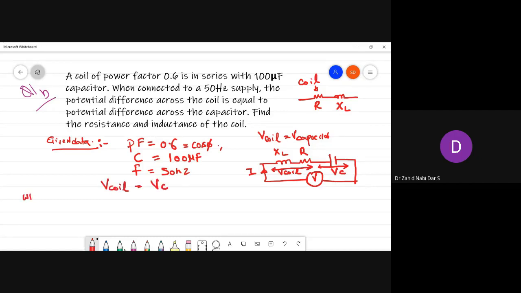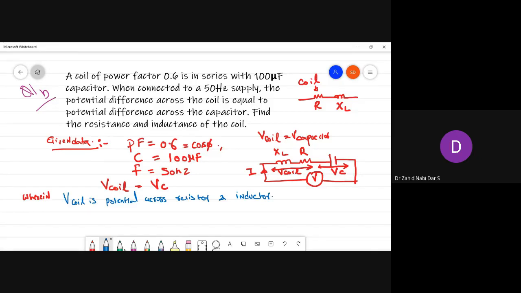We can write V coil as the potential across the resistor and inductor.